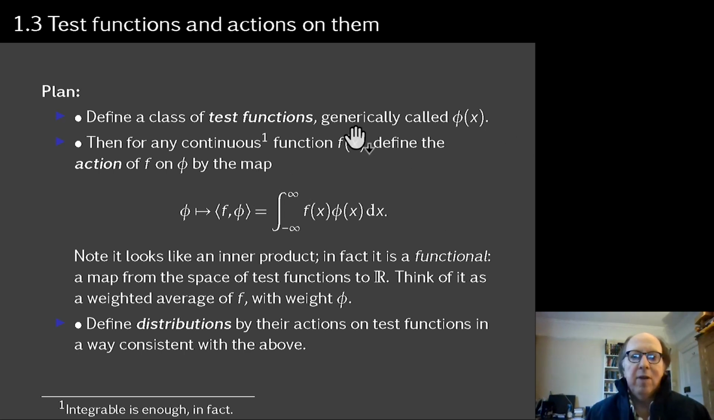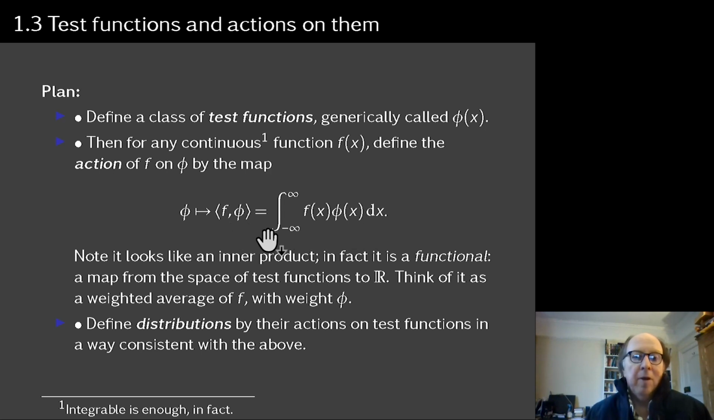So we define these functions, and then we're going to define a thing we call the action of a continuous function, could be an integrable function, but continuous is good enough for us, on a test function. And this is the key. This is the property of a continuous function that we are going to take and abstract into the definition of a distribution. If you take a continuous function f and you multiply by phi and integrate, then what you get is a number.